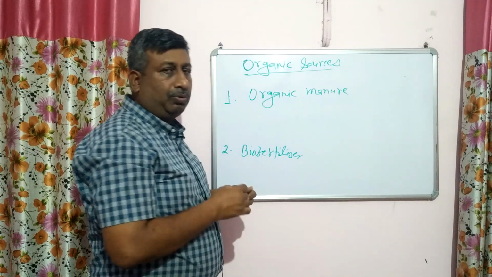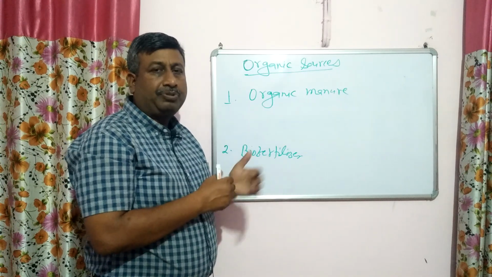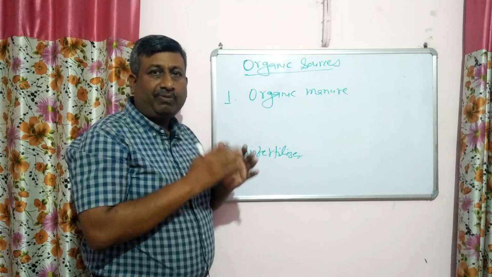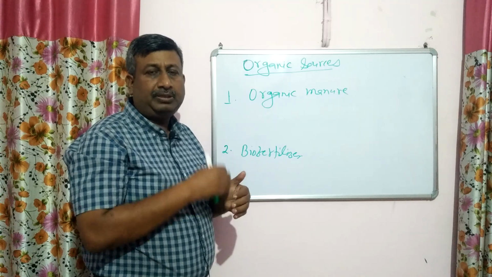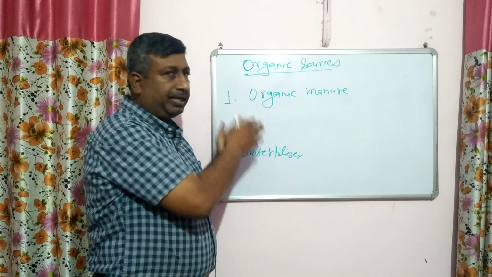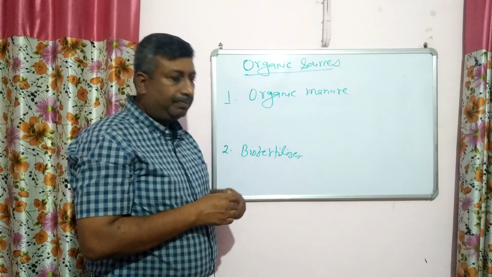There are two lectures in the playlist on the types of manure and the classification of biofertilizers. You can watch these lectures in the playlist Soil Fertility and Nutrient Management. There is a detailed description of organic manure and biofertilizer. I am just giving a brief of these organic manures.